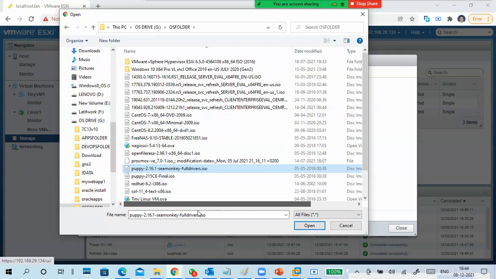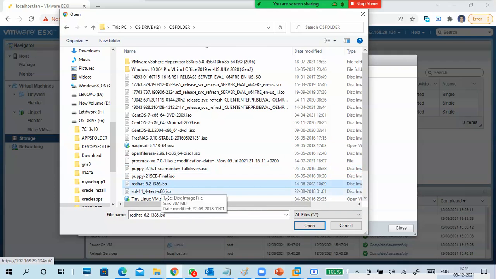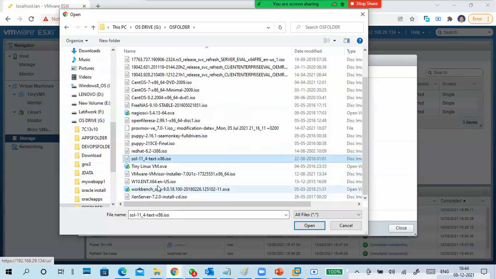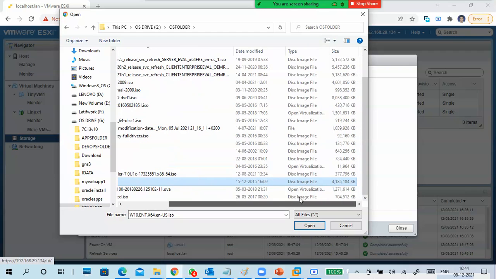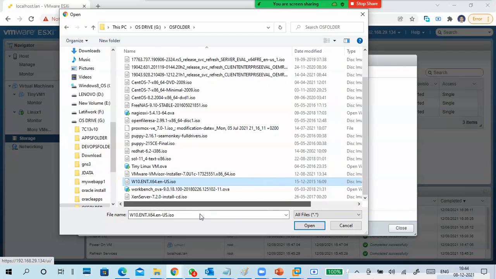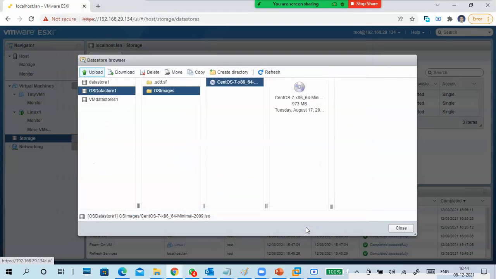So I'm going to Red Hat 6.2 Unix. Okay, so like that you can put it. This is my old Windows 10, more than 4 GB. I'll put this SeaMonkey one. Just open it. So what is it doing? It is uploading into my datastore. What is a datastore? It's just a name. That's it.